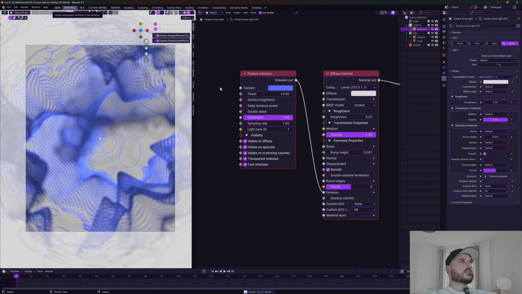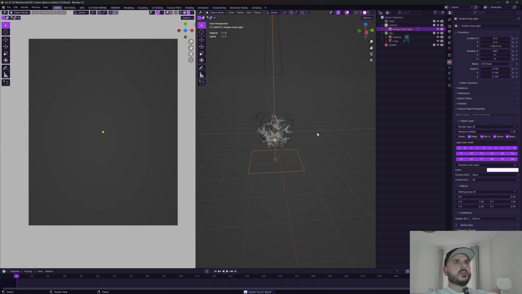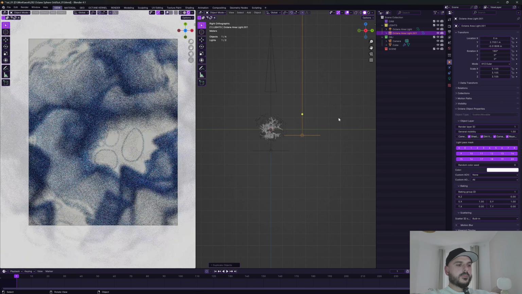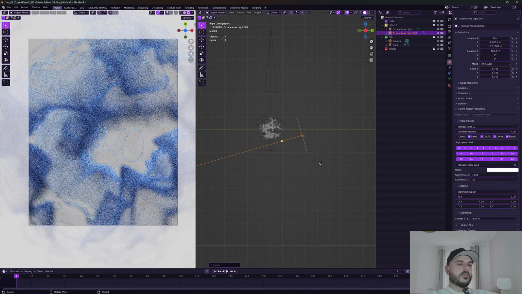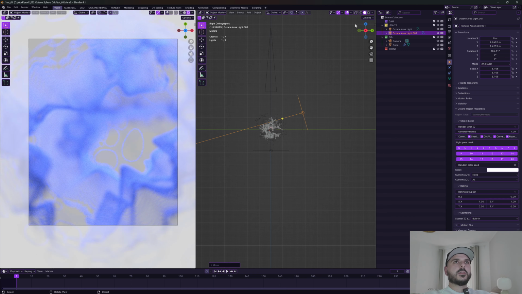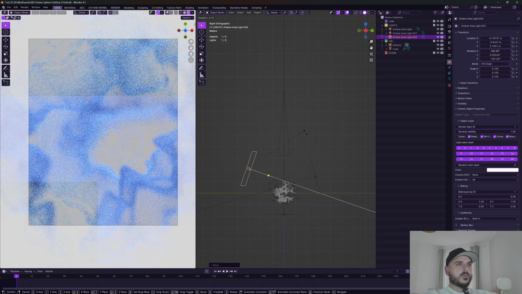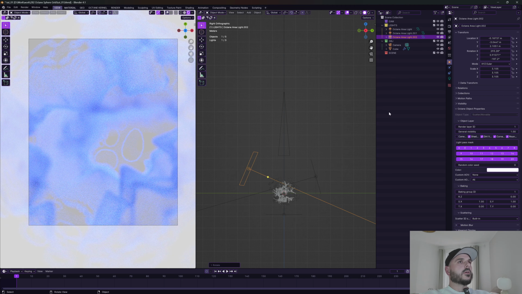And we can use this light to duplicate it and create 2 more lights. You can play around with the placement of these, but I'm going to use 2 additional light sources here with different colors.